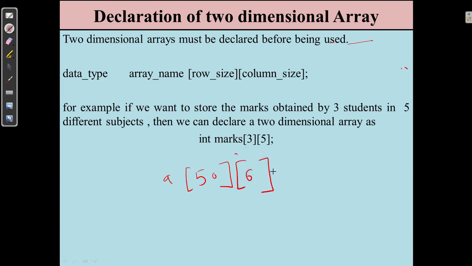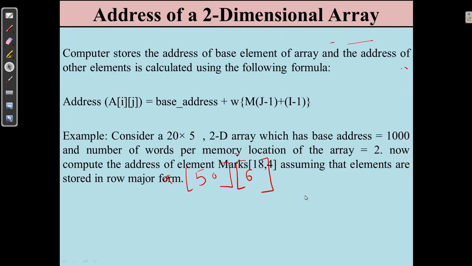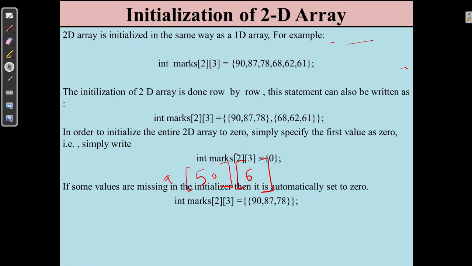Now the question is how to initialize this two-dimensional array and how to print it. The address of a two-dimensional array we will discuss later. Now we will check how to initialize a two-dimensional array.